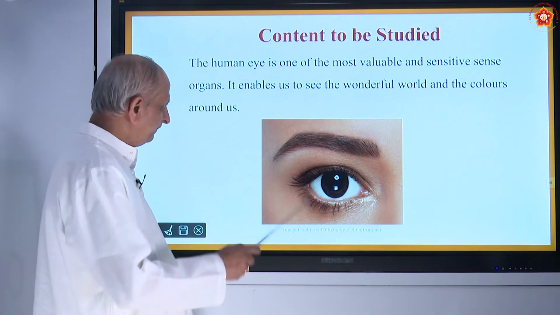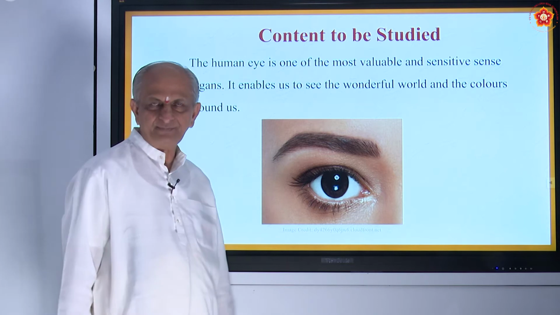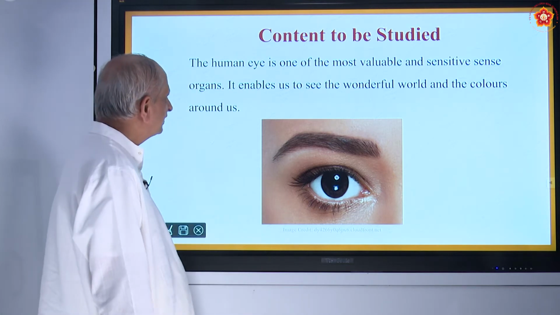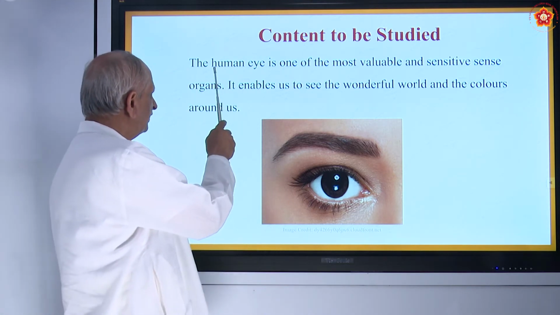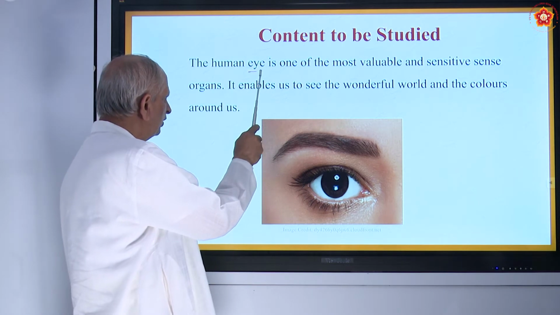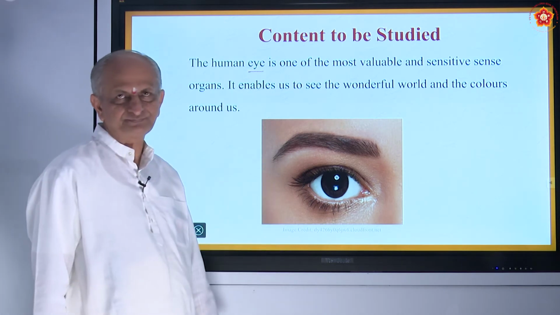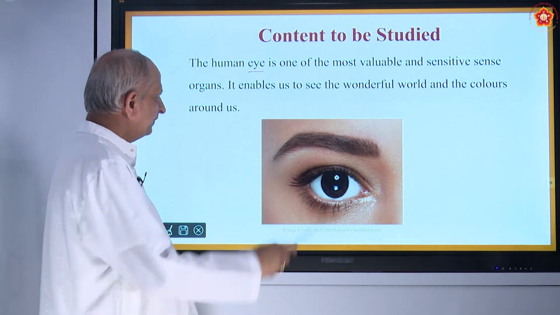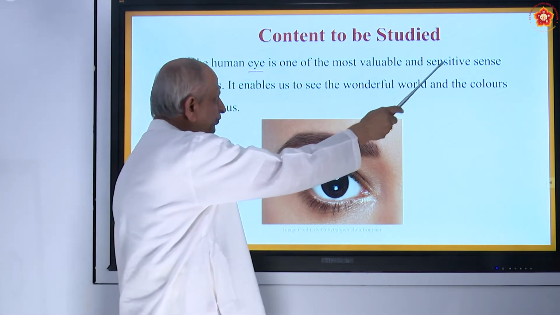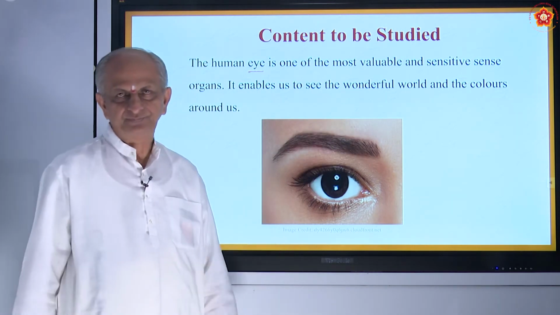And one of the most important organs of man is the eye. And here we refer to it as the human eye. I also told you about that word EYE. One of the most valuable sensitive sense organs.